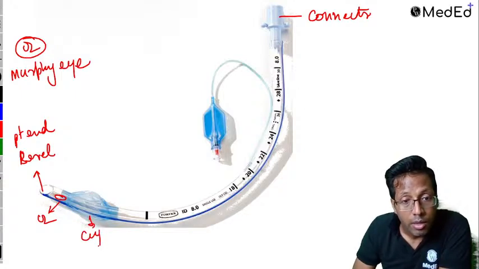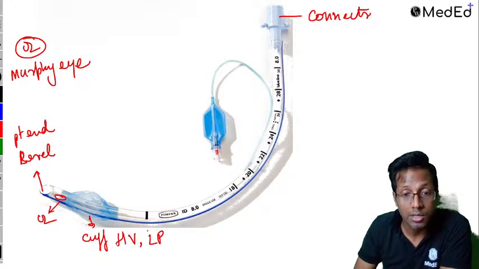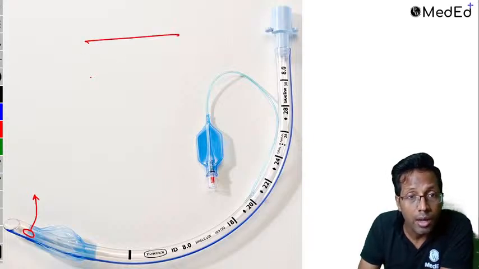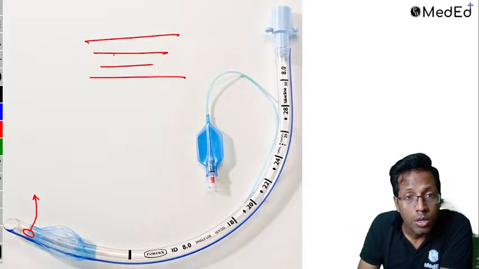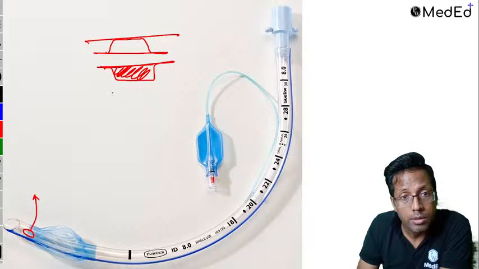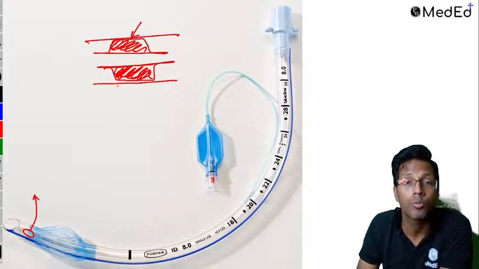This cuff is basically, again, an exam question, the high volume, low pressure cuff, asked in the exam. High volume, low pressure means if this is the trachea and this is the endotracheal tube, this cuff is high volume and low pressure, meaning the volume is high. If you will see, this is the volume. It's a high volume. But what happens to the pressure? The pressure gets distributed on the tracheal wall. You will see the tracheal wall, the pressure has got distributed.